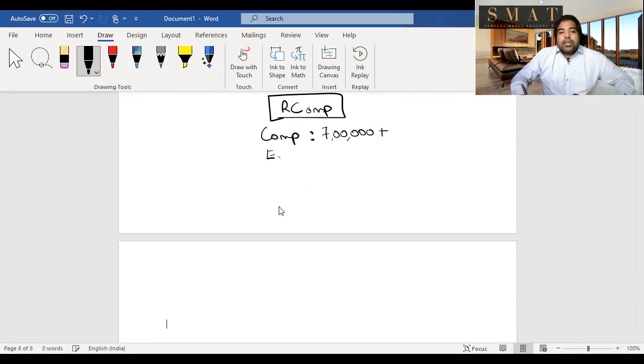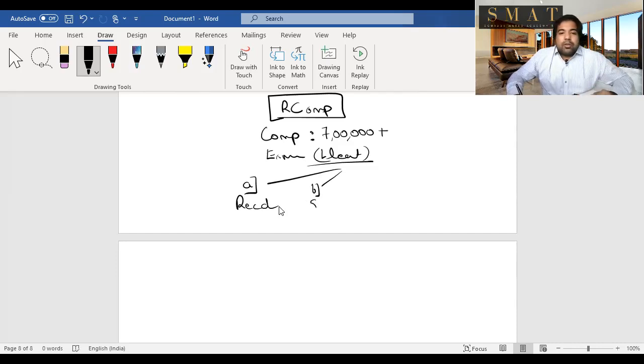And will you minus something? Yes, you will minus least of the following. What is least, guys? Same like gratuity. So A is the amount that you receive, that is 7 lakhs. Or B is the statutory limit, but here the statutory limit is small, so 5 lakhs. Statutory limit only big for gratuity, guys, is 20 lakhs. For leave salary is 3 lakhs, because 3 is a number for leave salary, and everywhere else it's 5 lakhs.